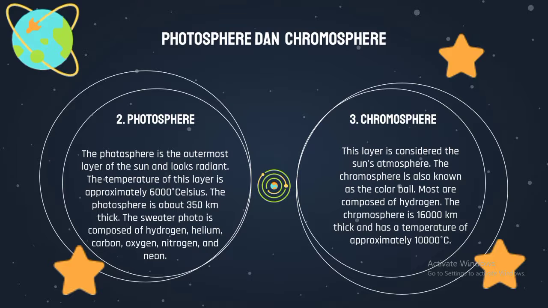The third is the chromosphere. This layer is considered the Sun's atmosphere. The chromosphere is also known as the color sphere. Most of it is composed of hydrogen. The chromosphere is 16,000 km thick and has a temperature of approximately 10,000 degrees Celsius.